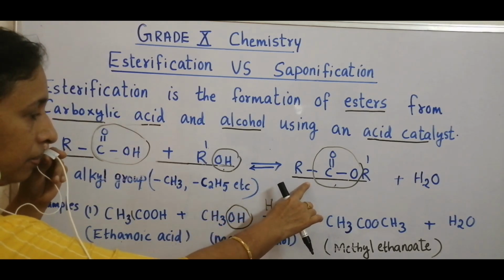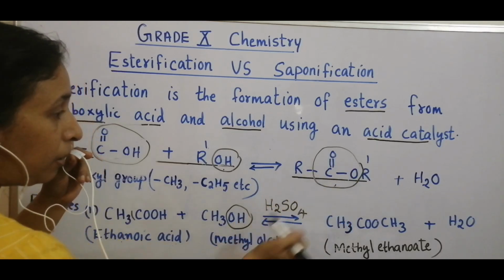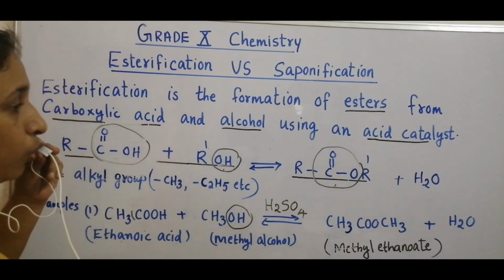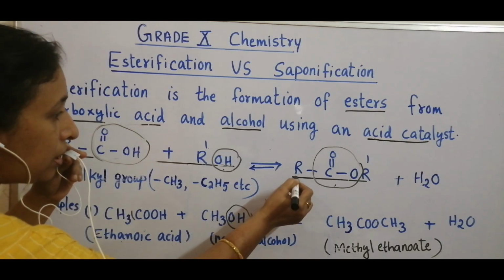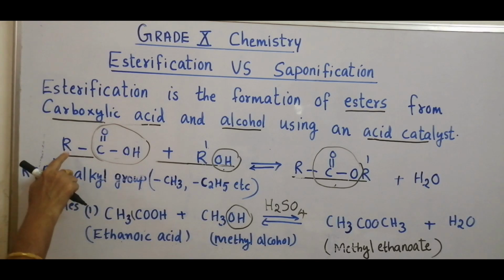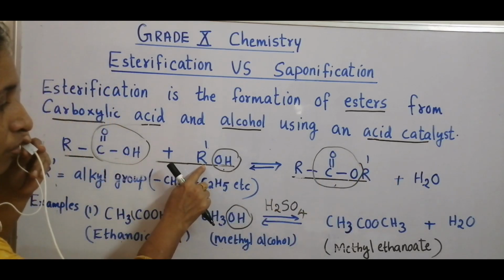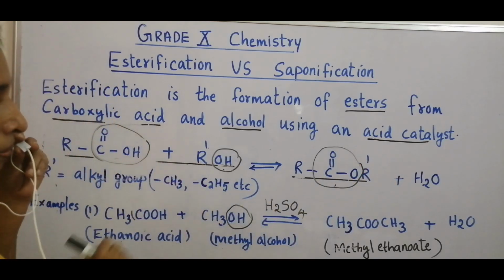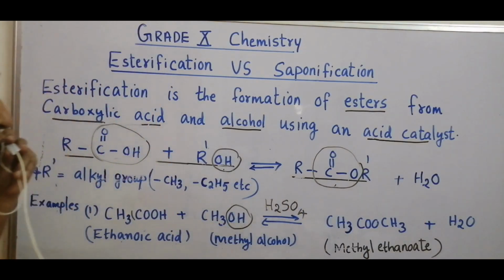This is an ester. COO represents the functional group of esters. And the first R comes from the carboxylic acid and the second R dash comes from alcohol. Water is also formed in this reaction.